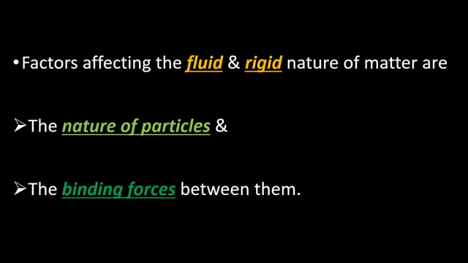Okay, let us know what are the factors that affect the fluid and rigid nature of matter. There are mainly 2 factors: the nature of the particles, that means particle may be an atom, ion or molecule, and the binding forces present between the particles. The forces may be covalent, ionic, metallic or hydrogen bonds.